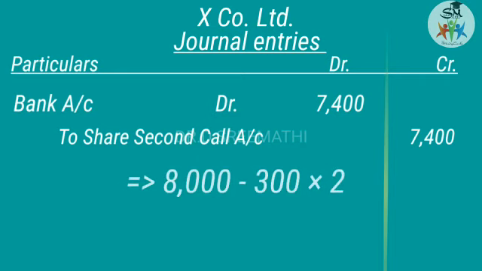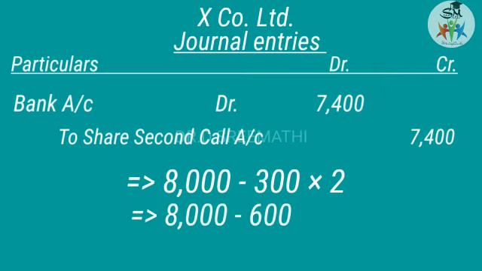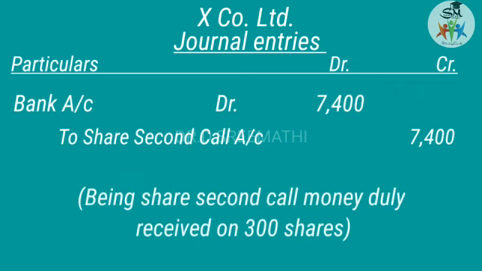How has it arrived? That is, 8,000 is due and then calls in arrear is on 300 shares, multiplied by 2 rupees. So it is 600 rupees. Subtract it, then you will get 7,400. So bank account debit 7,400 to share second call account. Thus you prepared the journal entries.